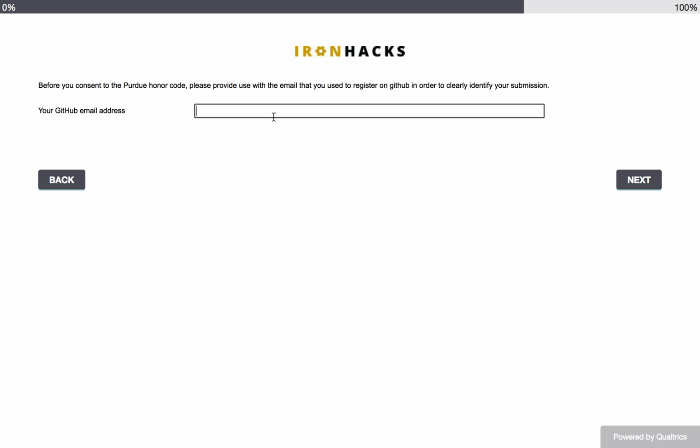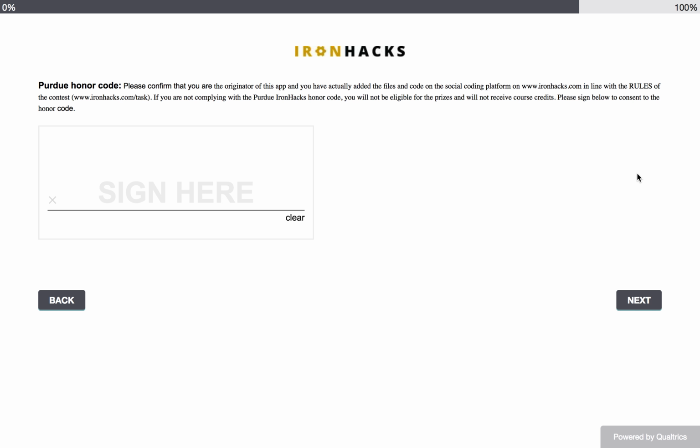Then here we are going to ask you for the GitHub email address that you are using in the contest. So this is to identify you in our database properly. And by the end we are going to ask you to put a digital signature here. That means that you agree with our honor code.